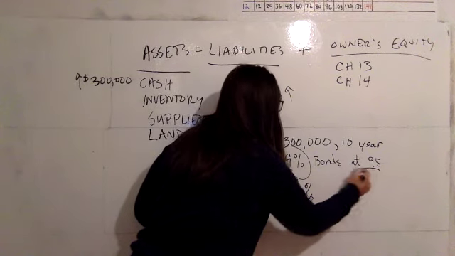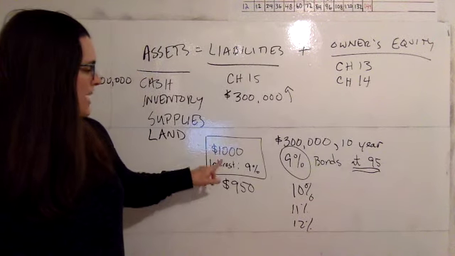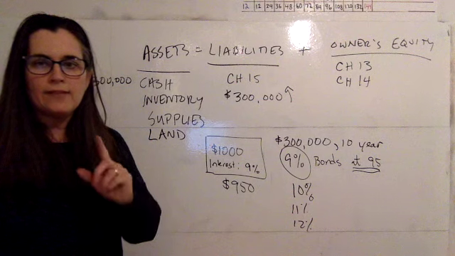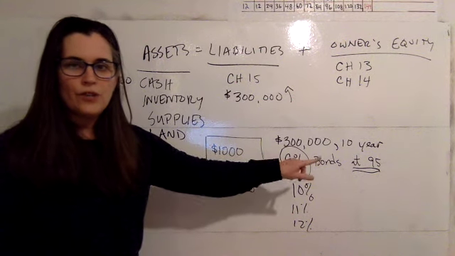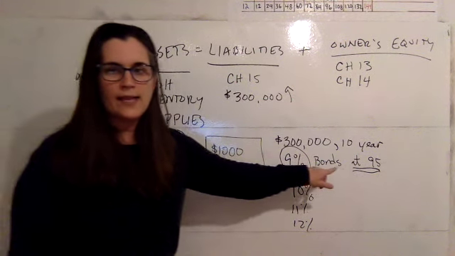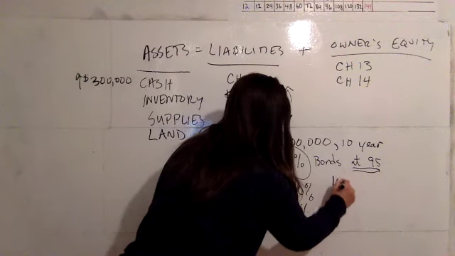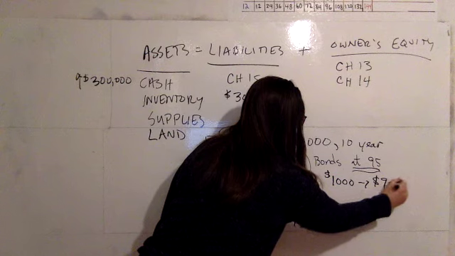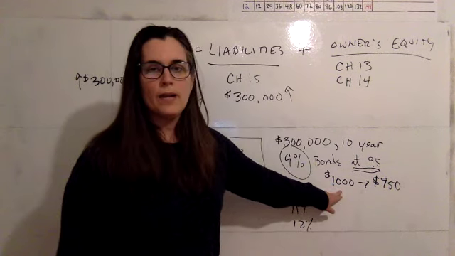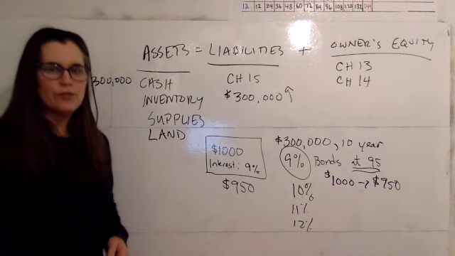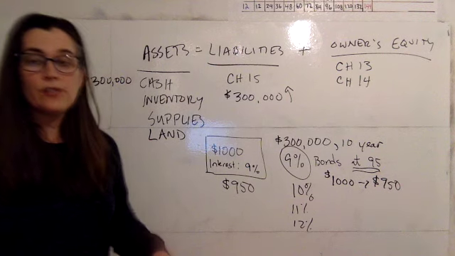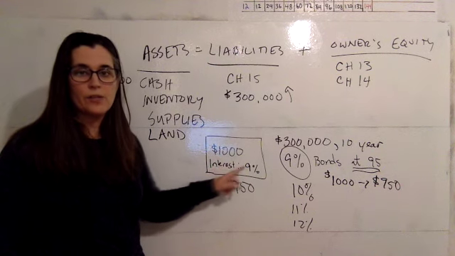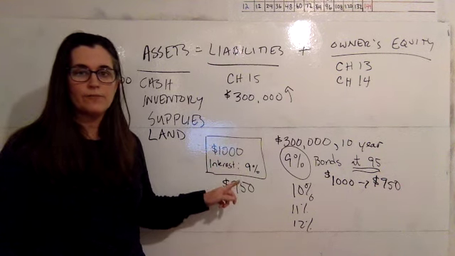Our $1,000 bonds selling at 95. Interpreting this language, our $1,000 bond will sell at $950. We are selling our bond for 95% of its value, because investors aren't willing to pay the full $1,000 since our interest rate isn't competitive enough.